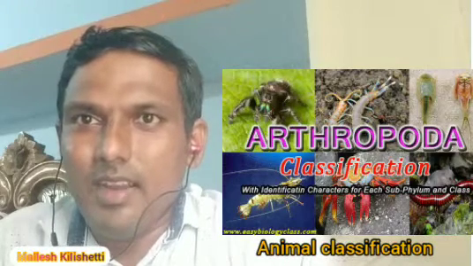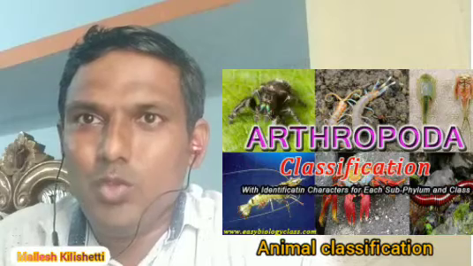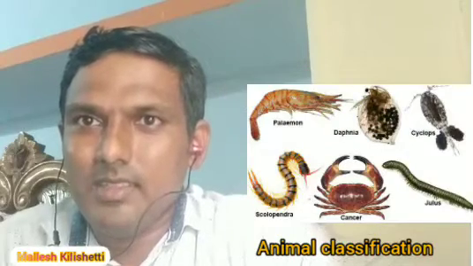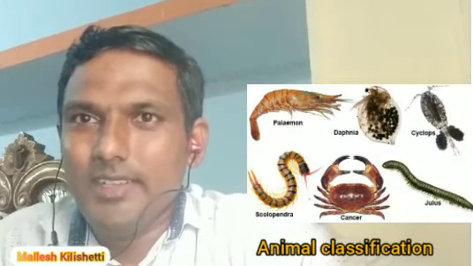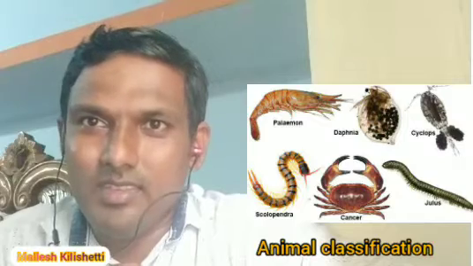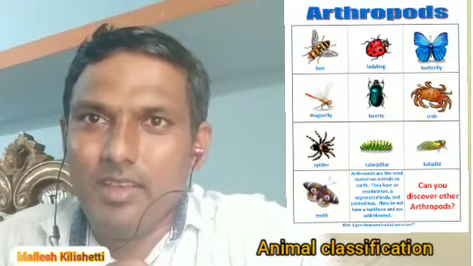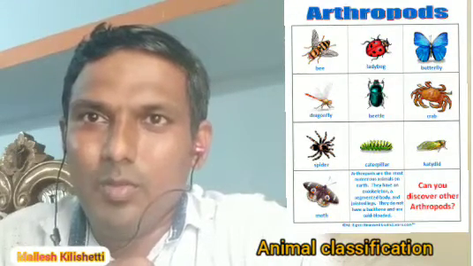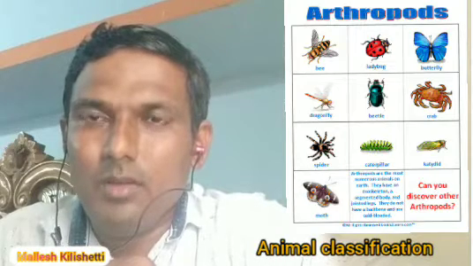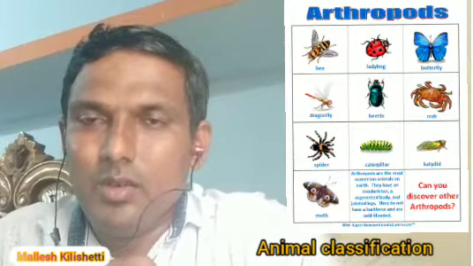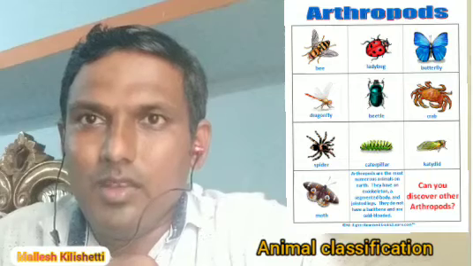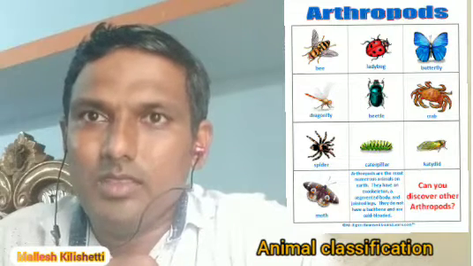In Latin, arthro means joint and poda means legs, so animals with jointed legs come into this category. Examples: prawn, scorpion, cockroach, butterfly, housefly, mosquito.